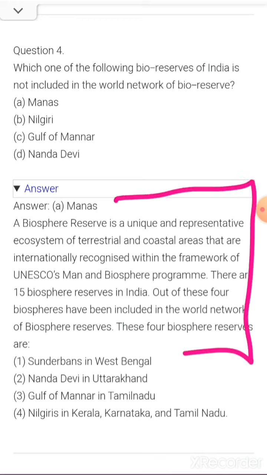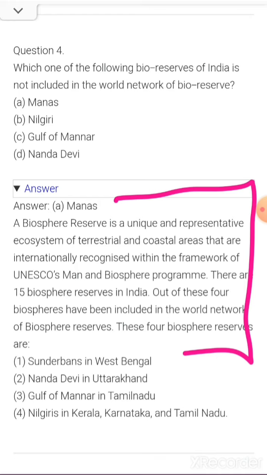Now I have to explain this. A bioreserve is a unique and representative ecosystem of terrestrial and coastal areas that are internationally recognized within the framework of UNESCO Man and Biosphere Program. There are 15 biosphere reserves in India, okay? Out of these, 4 biospheres have been included in the World Network of Biosphere Reserves.